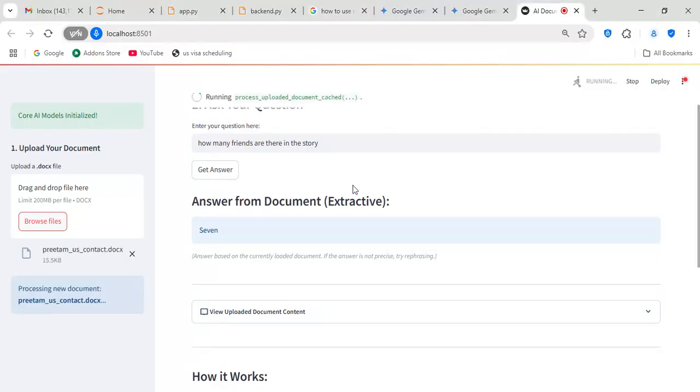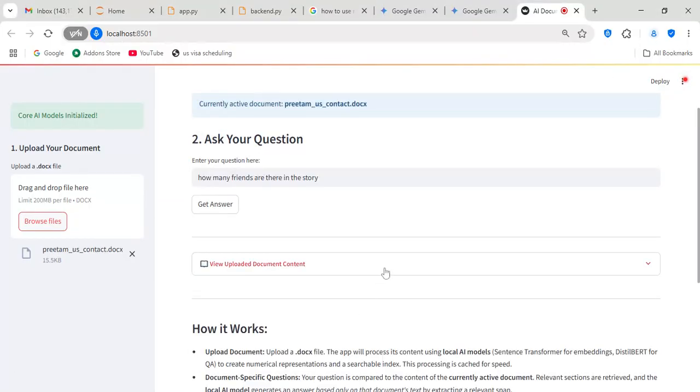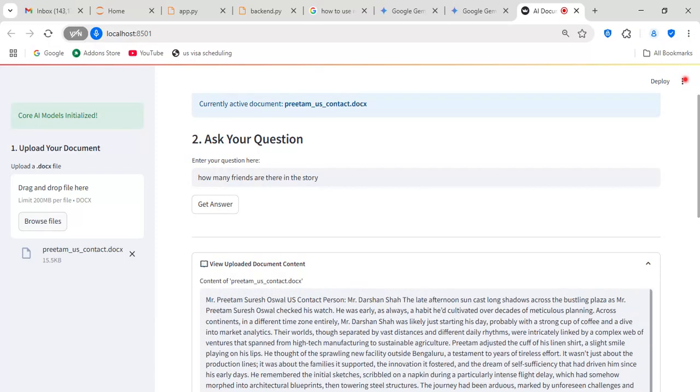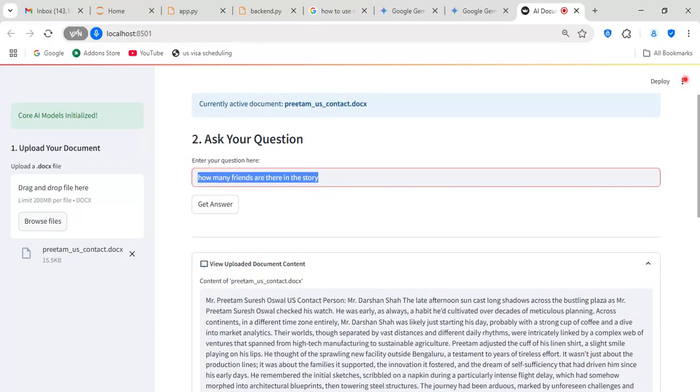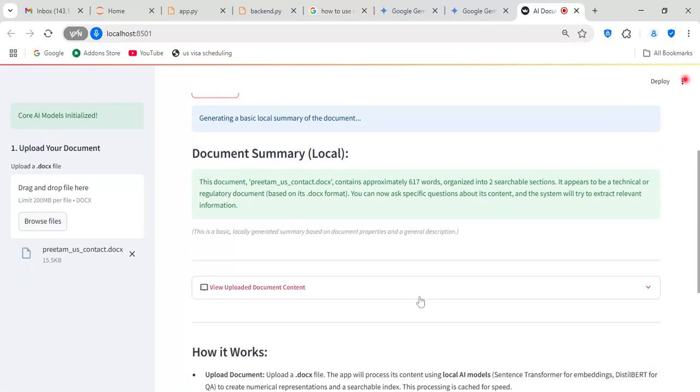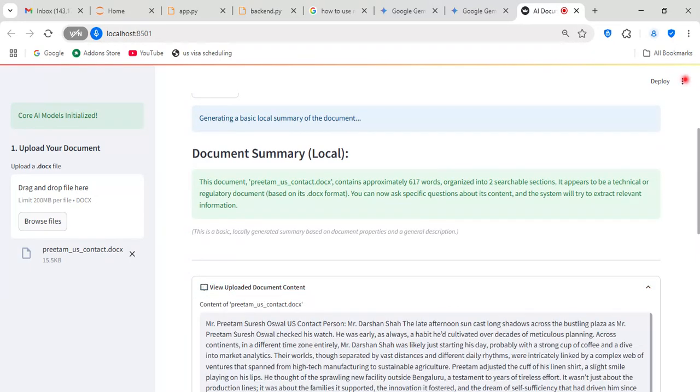Let's see this Pritham US contact document. It has quite a lot of words, so let me first summarize. Summary. It has 617 words, and Pritham's US contact is Darshan.